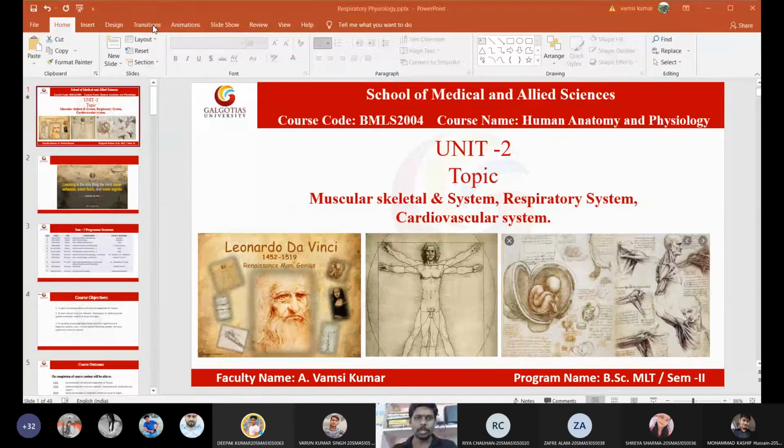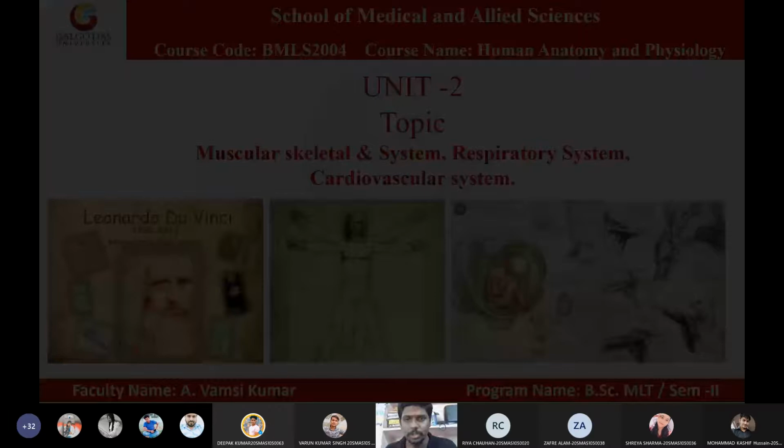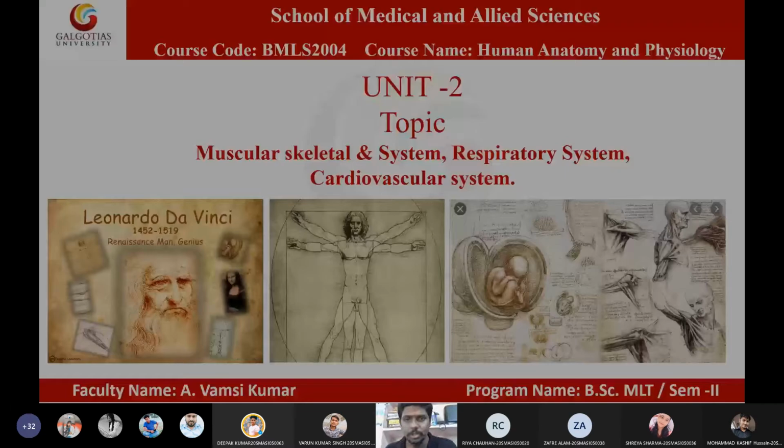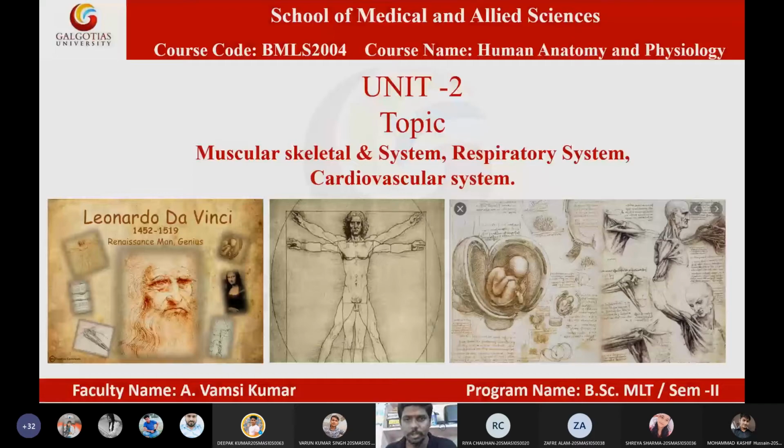Okay students, so the subject is human anatomy and physiology, the subject code is BMLS 2004, and currently we are in unit 2. In unit 2 we have three topics: one is the musculoskeletal system, second is the respiratory system, and third is the cardiovascular system. In the musculoskeletal system, we have discussed introduction, classification of muscles, structure of muscle, functions of the skeletal system.